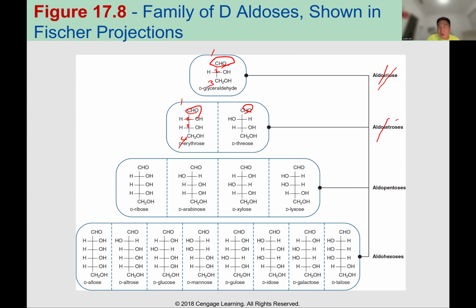So aldotetrose. This one five carbons, aldopentose, six carbons, aldohexose. And also when you see the OH group on the right side, we call it D. On the right side, D.